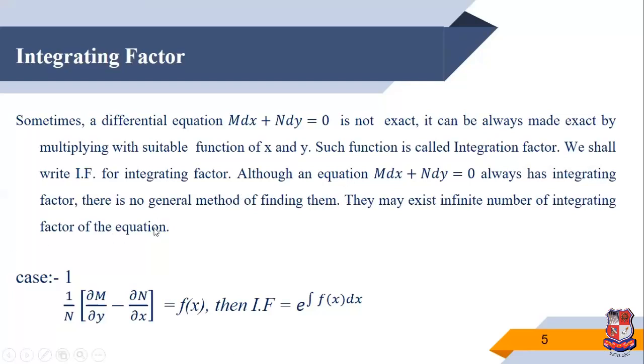There are some cases we use for finding the integrating factor. First, suppose the equation is non-exact, and we use this formula: 1 upon N into (del M by del y minus del N by del x). If this calculation gives a form which depends only on x, say f of x, then the integrating factor is e raised to integration f of x dx. So this is the first case.